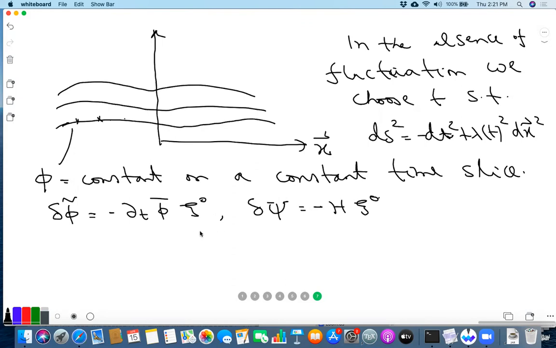So this suggests that you can construct a gauge invariant combination, zeta, which is minus h over phi bar dot times phi tilde.